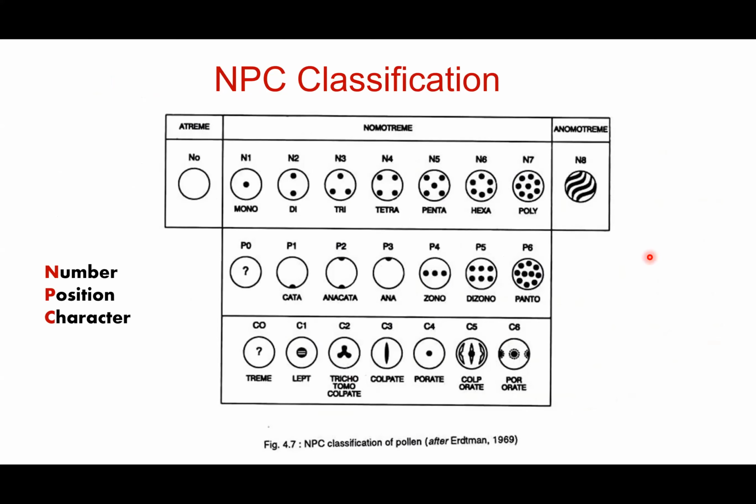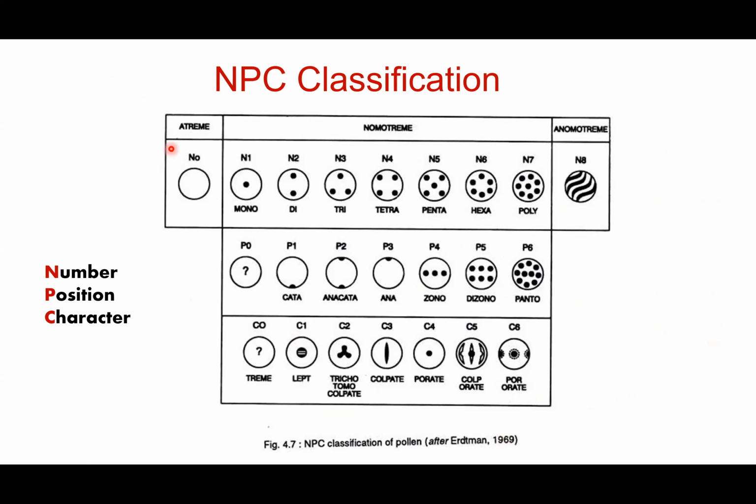So depending on the number, position and character of the pores that are present on the surface of the pollen grain, there is a classification of pollen grains. This was given by a scientist called Erdtman in the year 1969 and it is still followed. This is known as NPC classification because it is based on the number, position and character of the pores present on the surface of the pollen grain.